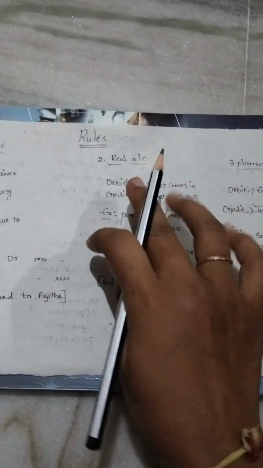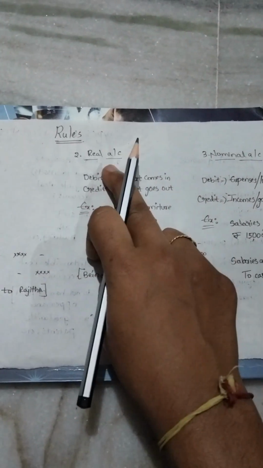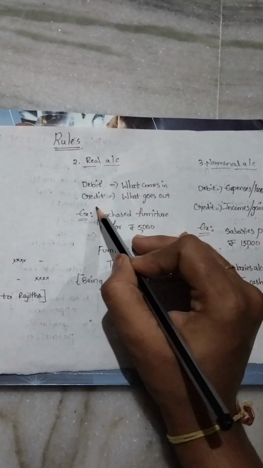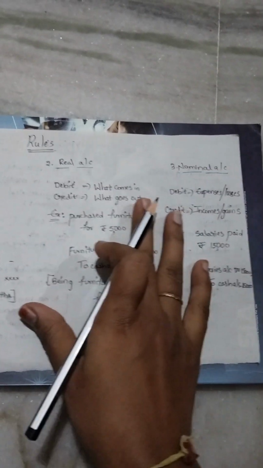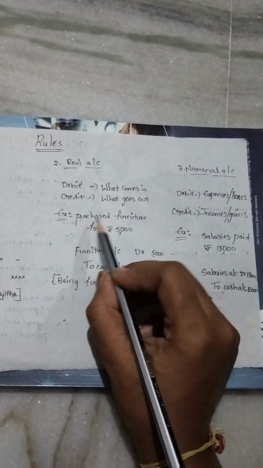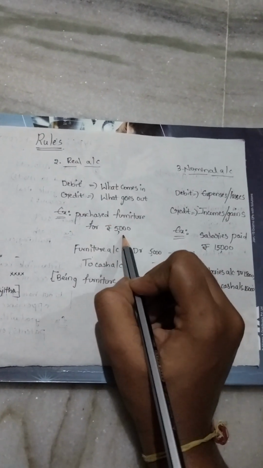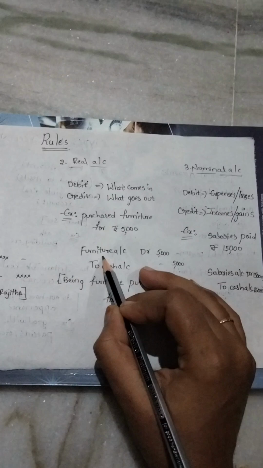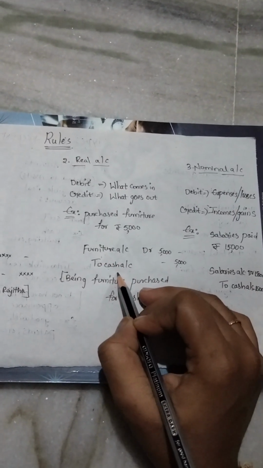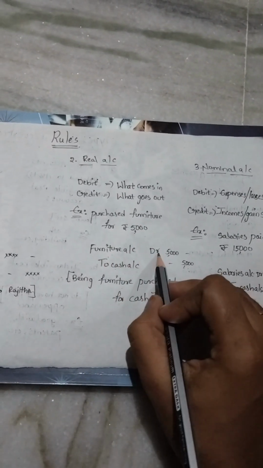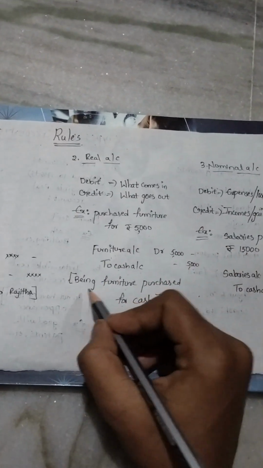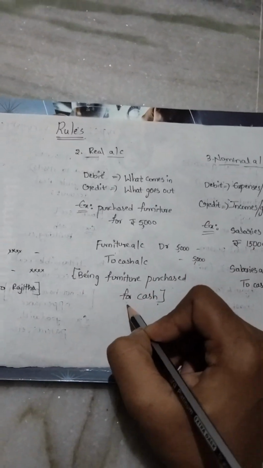And the second one is real account. Real account means what? Debit what comes in, credit what goes out. Let us see one example. Purchase furniture for 5,000. So an asset comes in when we are purchasing, and we pay the cash, so cash goes out. So furniture account debit 5,000 to cash account credit 5,000. Being furniture purchased for cash.